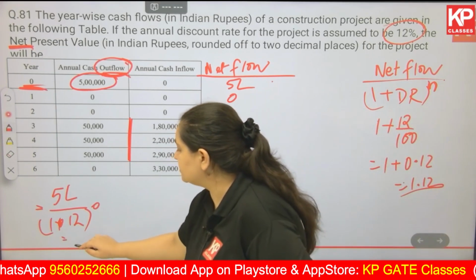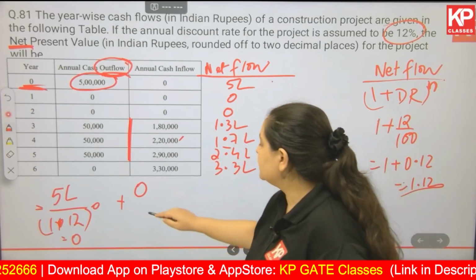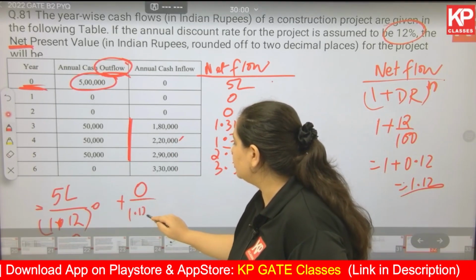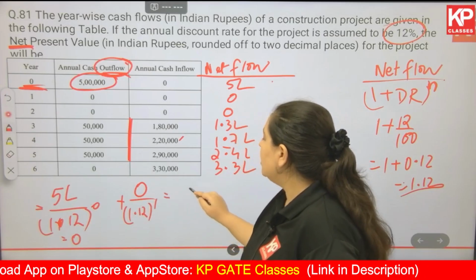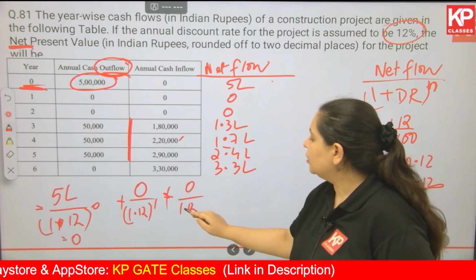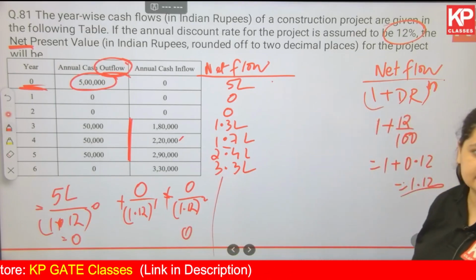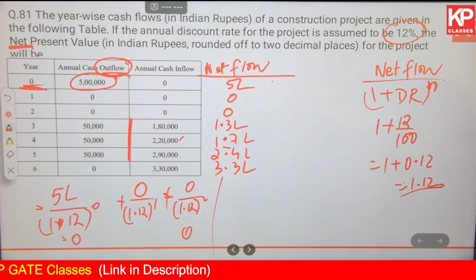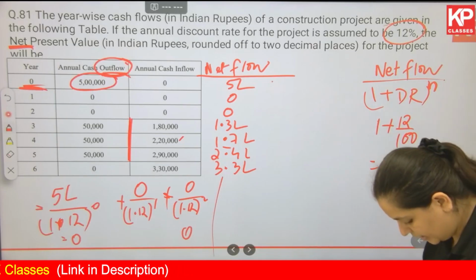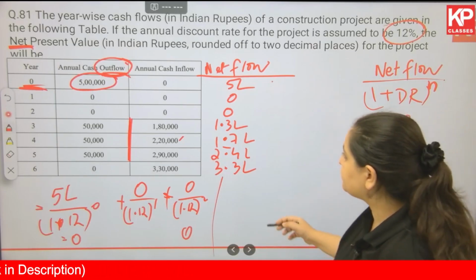This term becomes 0, plus net flow in the first year is 0. 0 divided by 1.12 to the power 1, again 0, plus 0 divided by 1.12 to the power 2, again 0. So the first three terms are 0. My calculation starts from the third year when I have the net flow as some numerical value. ठीक है?